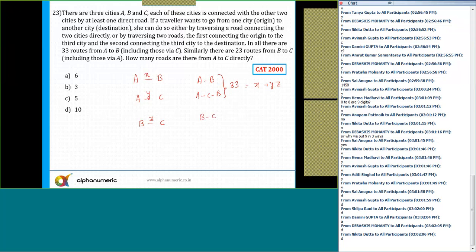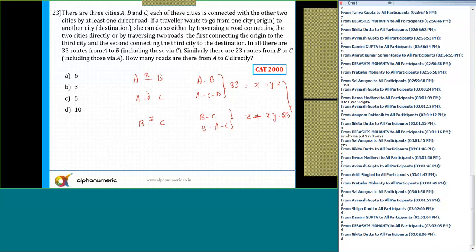So either I can travel directly from B to C, or I'll move from B to A and then A to C. So B to C there are z roads, and the second way, B to A is x, and A to C is y. So z plus xy, and this is equal to 23.